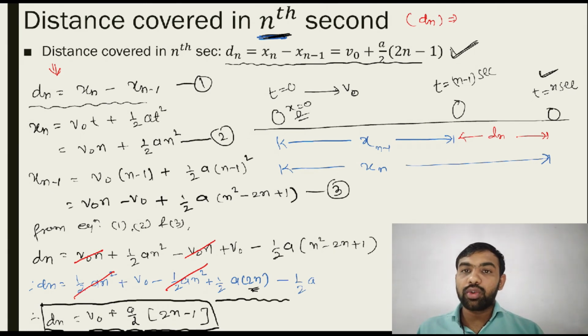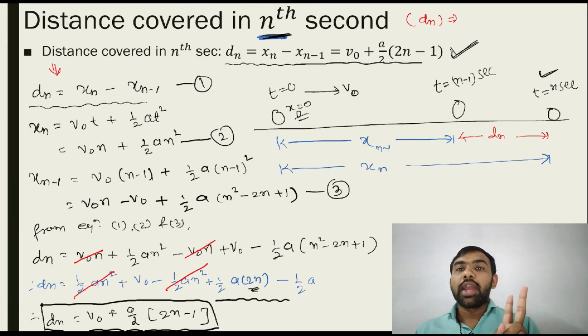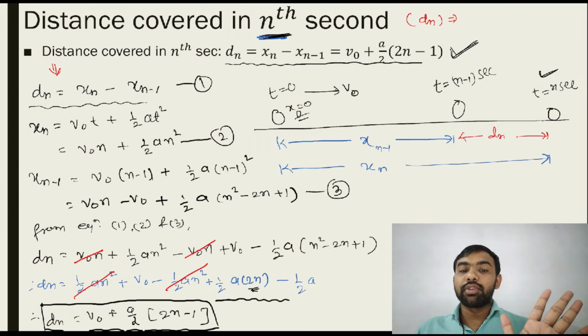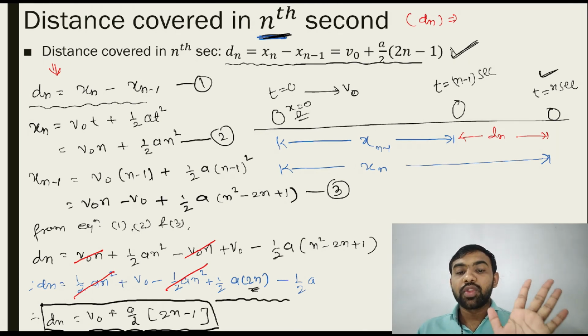So right now we have a total of 5 equations for a constant accelerating motion. How many equations do we have? 5. V is equal to v0 plus at. x minus x0 is equal to v0 t plus 1 half at square. Third one, x minus x0 is equal to v square minus v0 square upon 2a. Fourth one, x minus x0 is equal to v plus v0 upon 2 into t. And the fifth one, dn is equal to v0 plus a by 2 into 2n minus 1, where n represents the nth second.